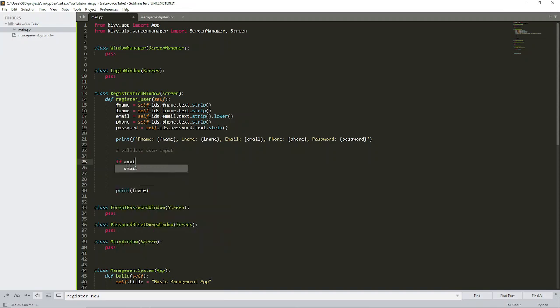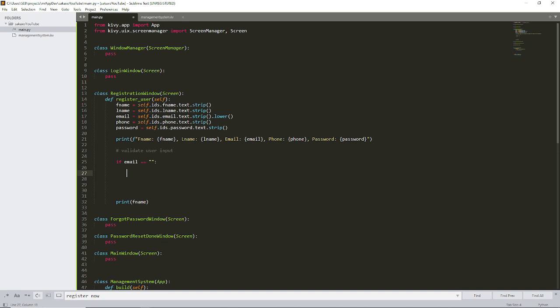So if the email is empty, let me just end it there, and then print email is required. How do you spell required? Required.